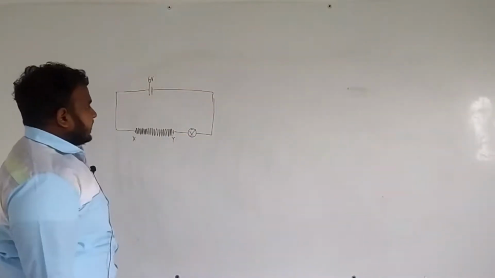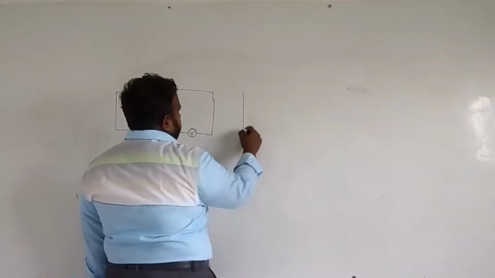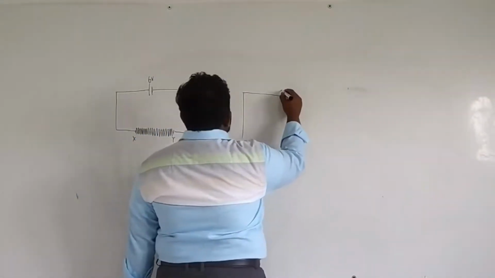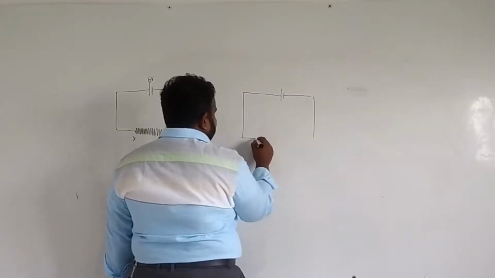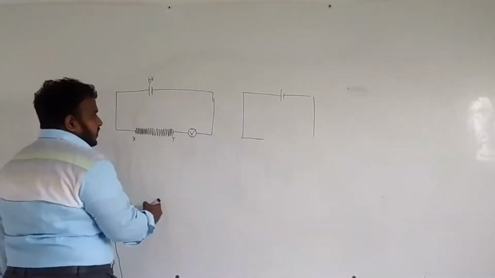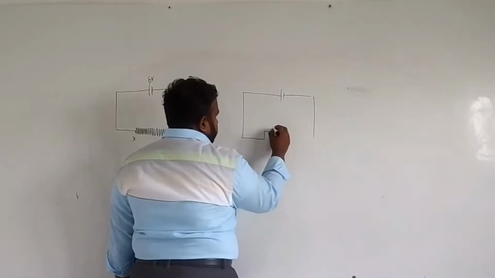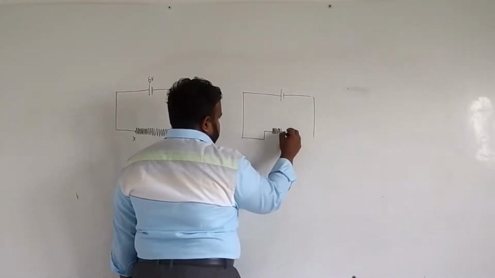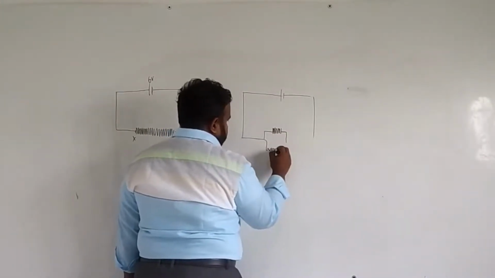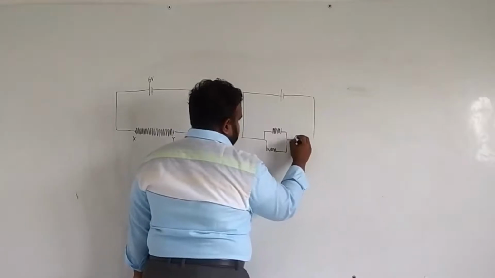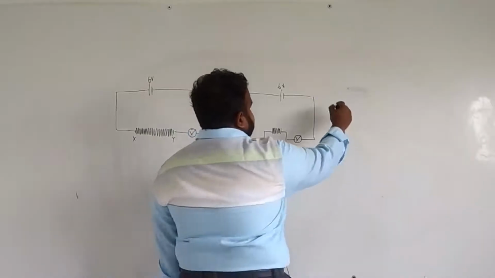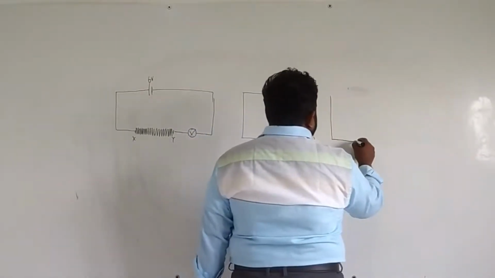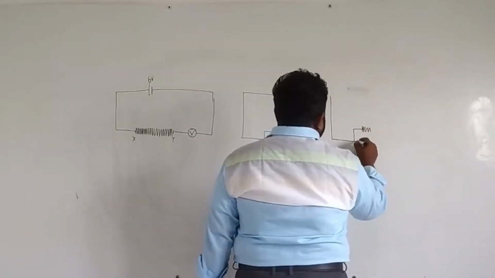So this is setup 1. In setup 2, the same thing, but this wire has been split into two, with the same 6 volts. And in the third setup, that wire has been split into 3.